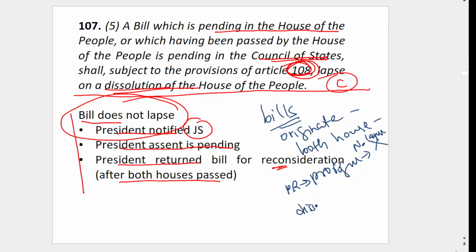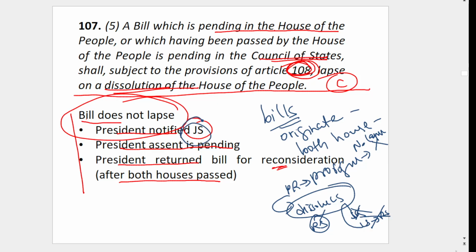Let's say you are dissolving the Lok Sabha. This is also done by the president only. Then any bill pending in Rajya Sabha will not lapse. Any bill pending in Lok Sabha will lapse. Any bill passed by Lok Sabha and pending in Rajya Sabha will also lapse. And these are extra: if the president has notified a joint sitting, then it will not lapse.